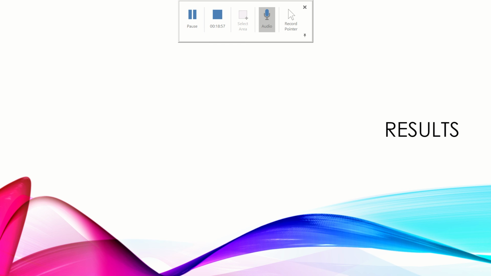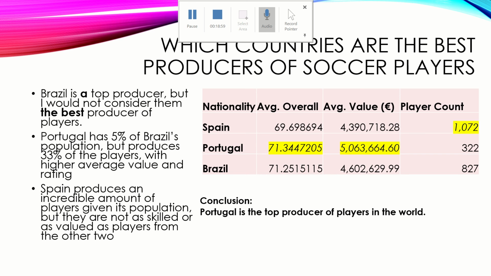And now I get to talk about the results. So, which countries are the best producers of soccer players? I actually found something kind of surprising here. Brazil and Spain and South America are usually talked about as being sort of the biggest producers, but Brazil actually comes up second in a lot of these metrics. I would consider them not the best producer of players or the top producer of players.